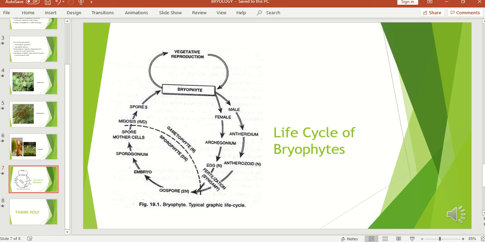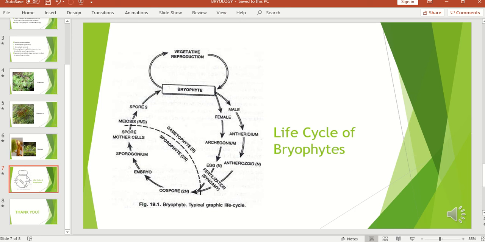The eggs and the antherozoids or the sperms are haploid. When an egg fuses with an antherozoid or a sperm, it produces an oospore which is diploid. This process of fertilization is known as syngamy. The oospore gives rise to the diploid embryo. The diploid embryo grows into the sporogonium or the sporophyte.